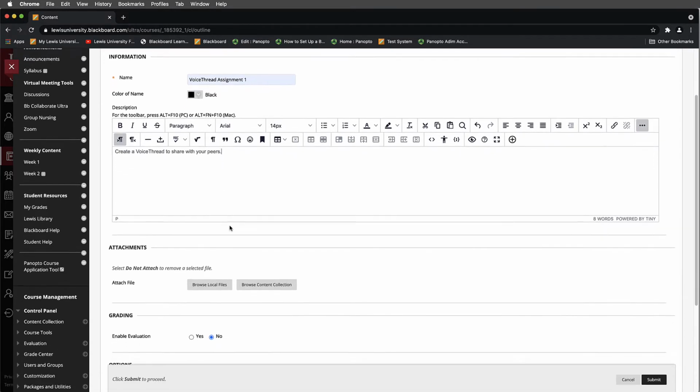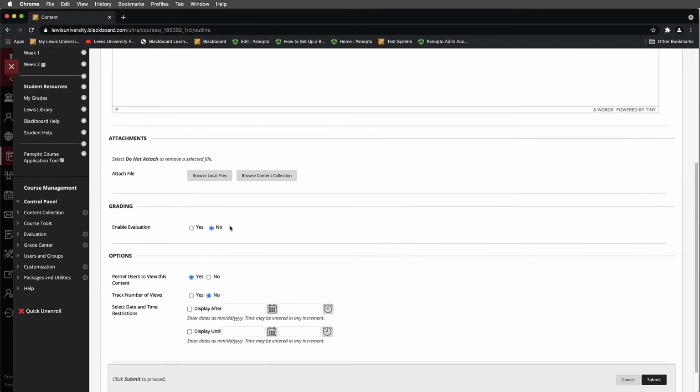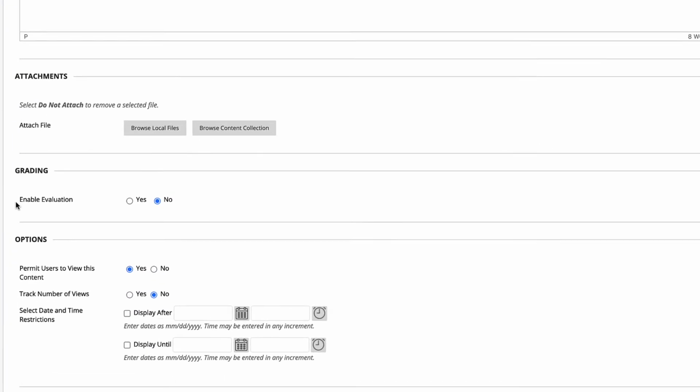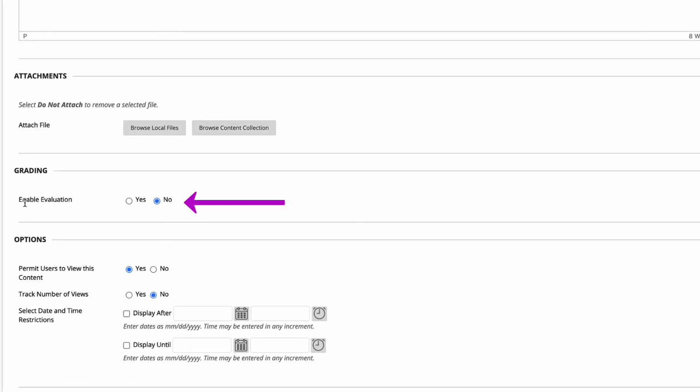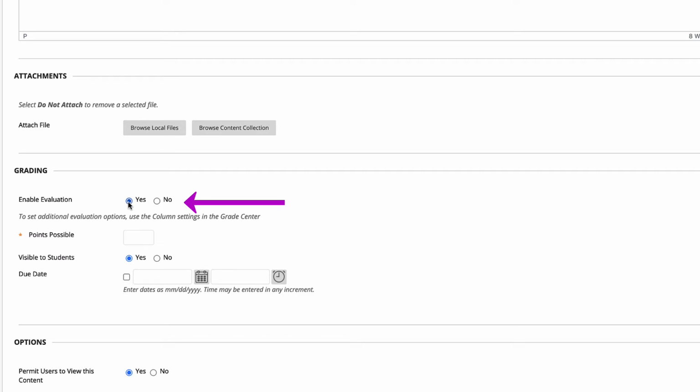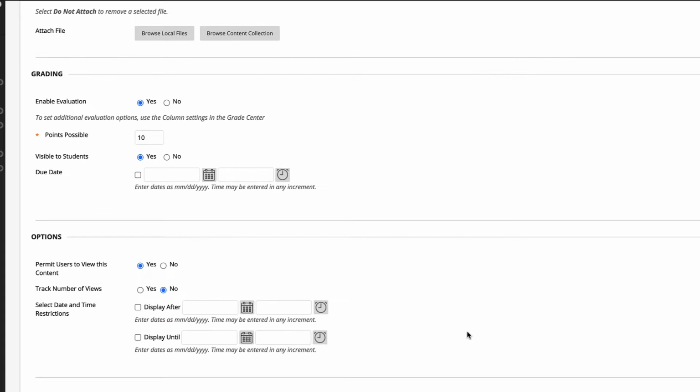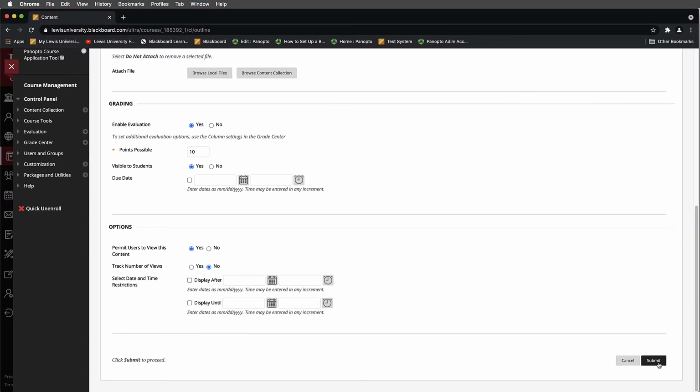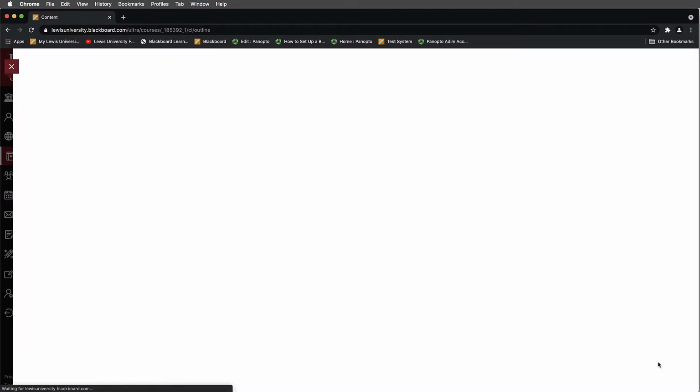All I'm doing right now is just setting up an area of text for this. Then I'm going to navigate down, and this is critical if this is something that I want to add to the grade book. I'm going to go under grading, enable evaluation, and select yes. This only needs to be done if I'm creating a VoiceThread assignment that is going to have points associated with it. I'll make this assignment worth 10 points. And you can still work through things like due dates if you'd like. Once I've done all this, I'm going to come down to the lower right hand corner and select submit.